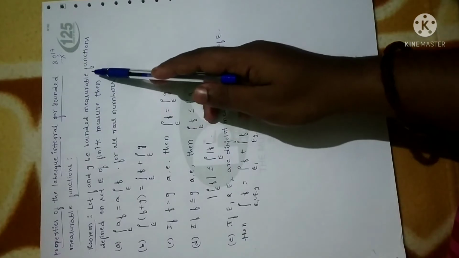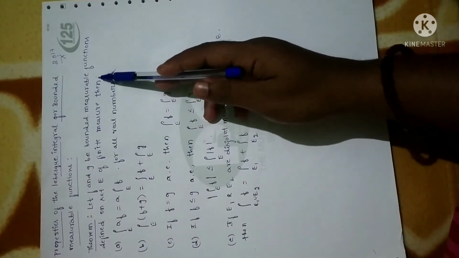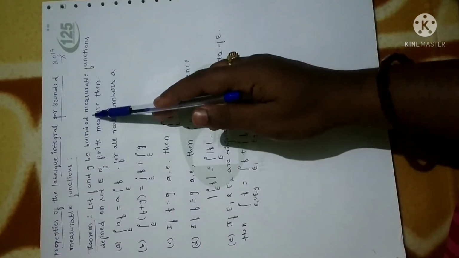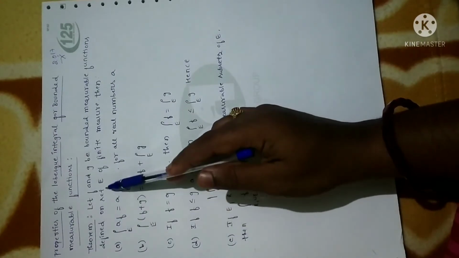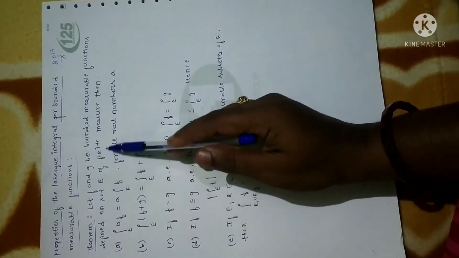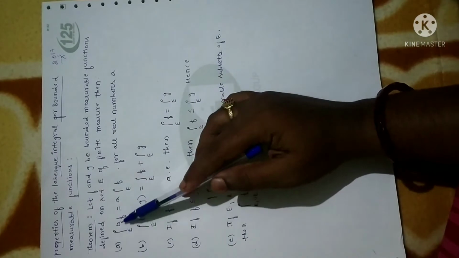Fine. Anyhow, coming to the proof, see here what the given data is: f and g are bounded measurable functions. In the theorem itself, it is clearly given that f and g are bounded and measurable functions defined on a set E of finite measure. Then we have to prove the first statement. First, let me prove the first statement.